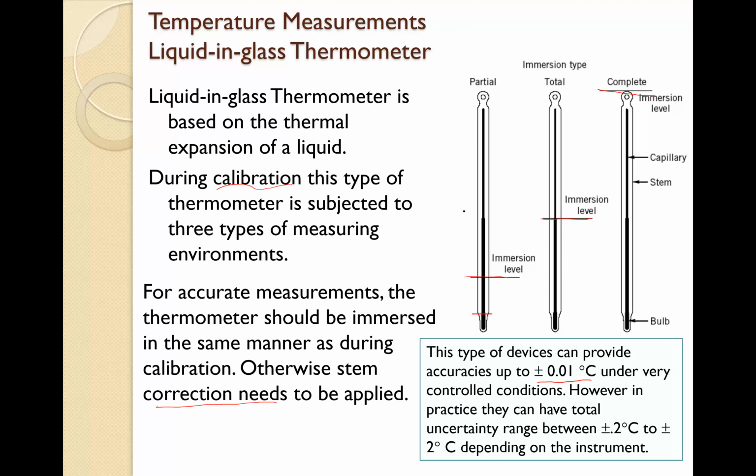So this is the precision of the thermometer under very controlled conditions. However, in practice they can have total uncertainty between plus minus 0.2 degrees C and plus minus 2 degrees C, depending on the instrument. So this is the uncertainty or the error that can be made by a thermometer, and it can reach accuracy of plus minus 0.01.